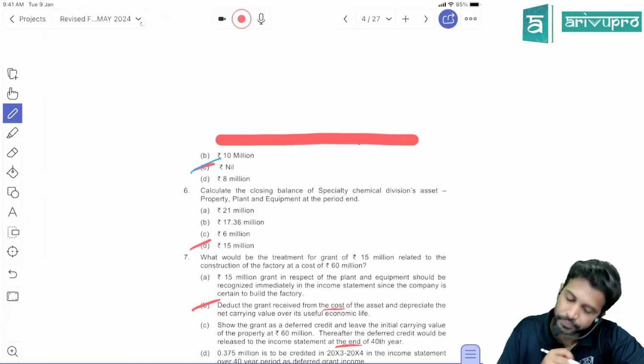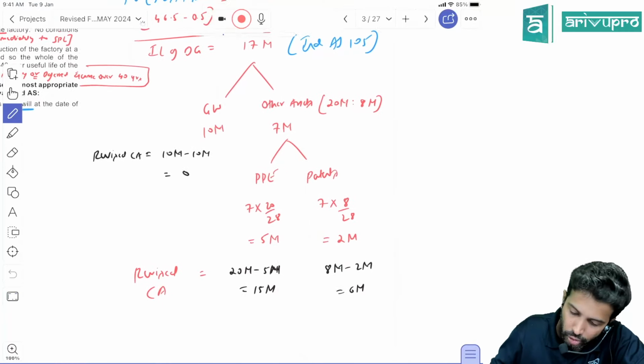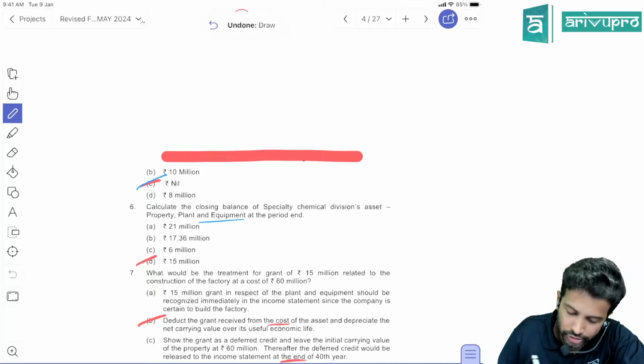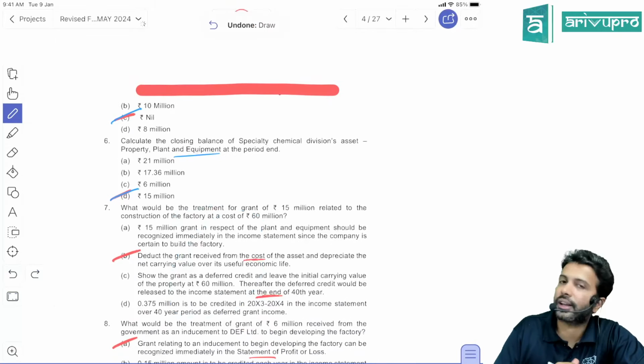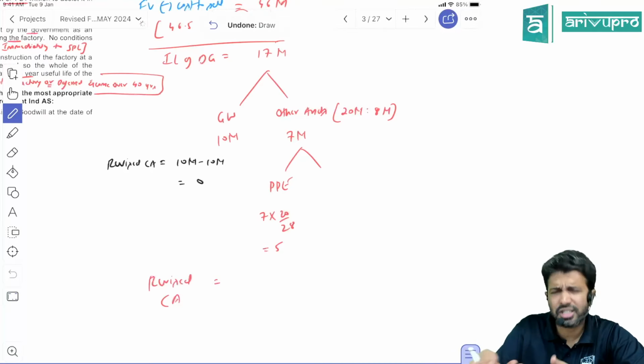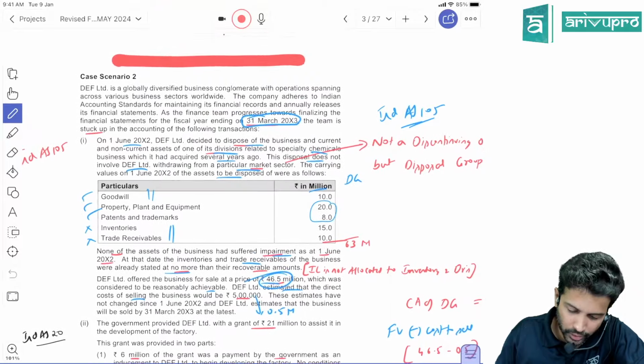C for Chennai. They are asking you what is the closing balance of PP, that we already got. No? The closing balance of PP is 15 million. So select 15 million as our answer. D for daily is the right answer. This one is relating to another case. That's all. Okay. Patent they have not asked. If they ask also, you can do it. Yes. Okay. Next, we have one more case.